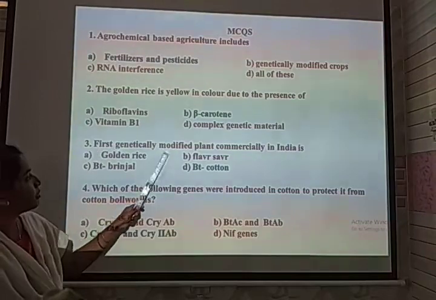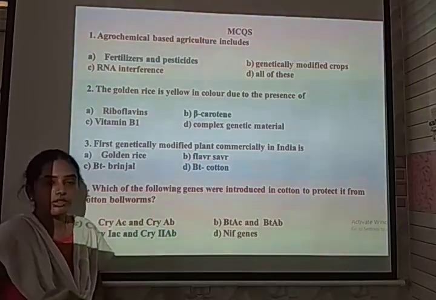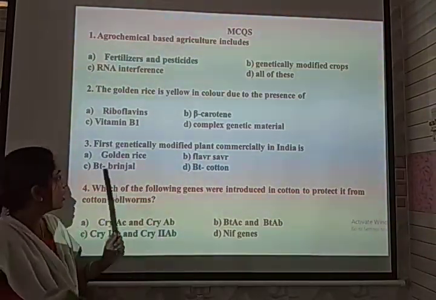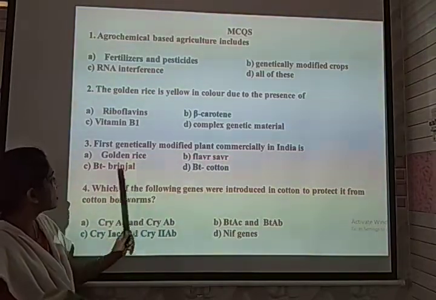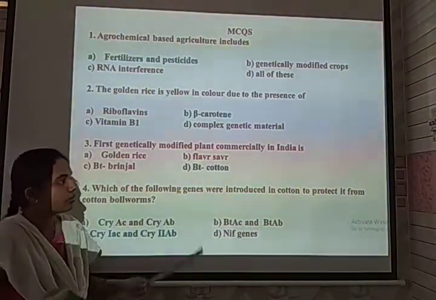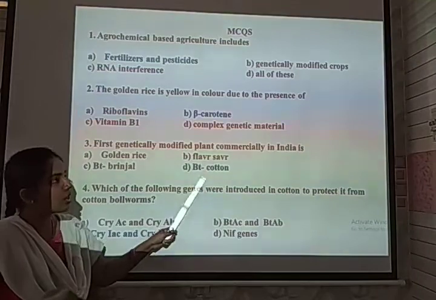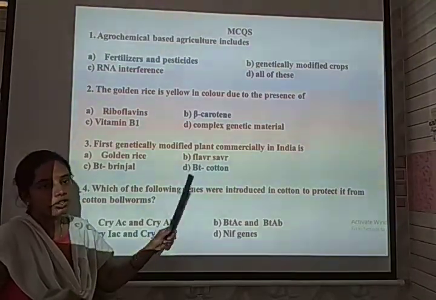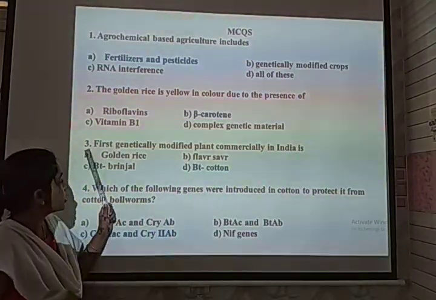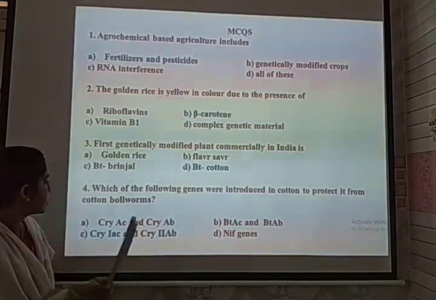The first genetically modified plant that has been commercially developed in India: the given options are golden rice, flavr savr, BT brinjal and BT cotton. Among these, BT cotton has been commercially exploited first in India. So for this, the correct option is D.